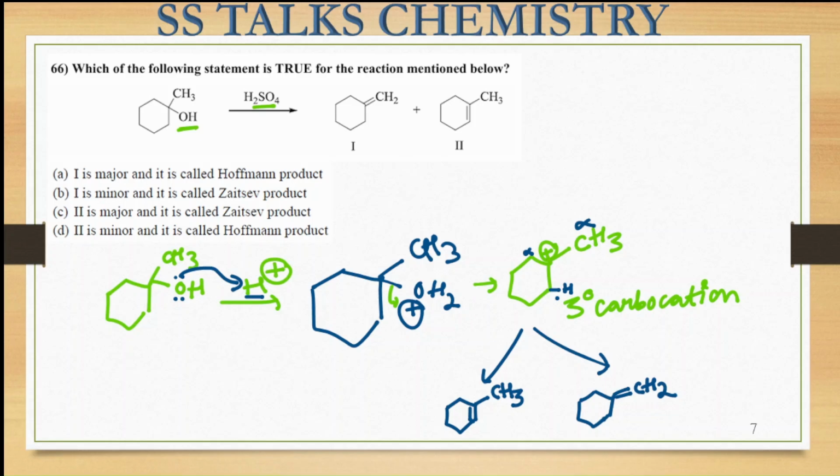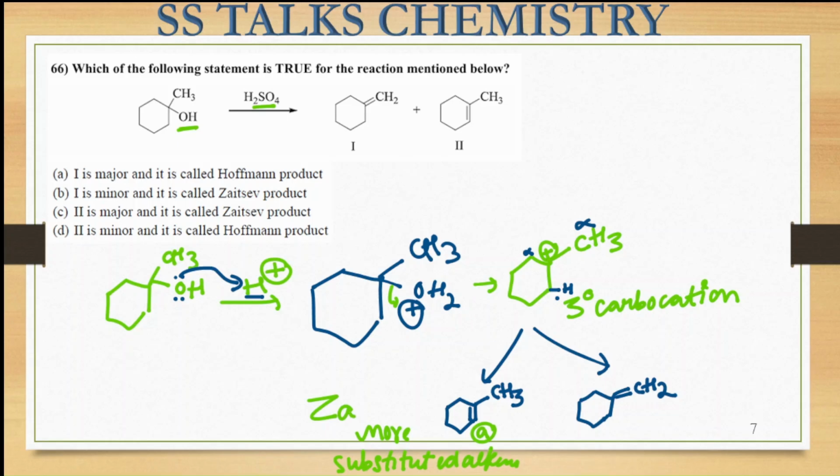The more substituted alkene is the one in path A. So this is my more substituted alkene, and more substituted alkenes are called my Zaitsev product.